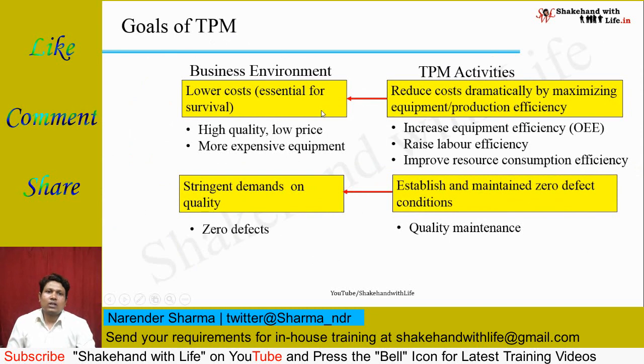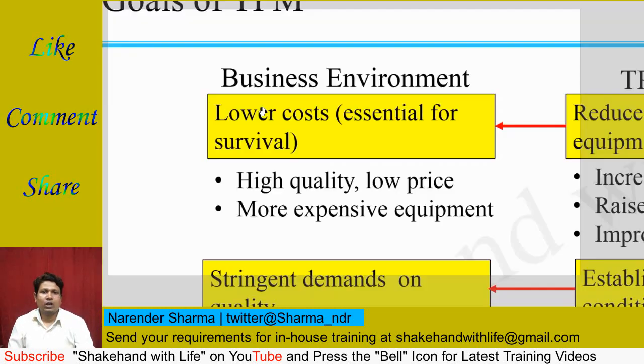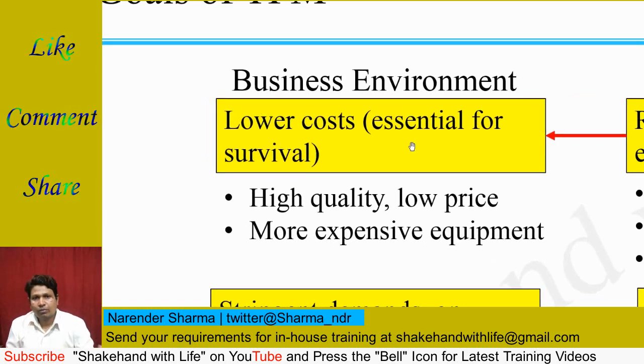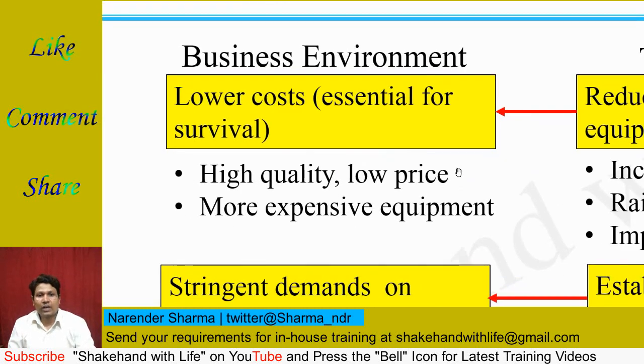Now, what are the goals of the TPM with respect to the business environment? So the first challenge of the business environment is lower cost for survival. This includes high quality and low price, because there are more expensive equipments in the production system. The challenge is how to control the cost of the production system to achieve the lowest cost possible.